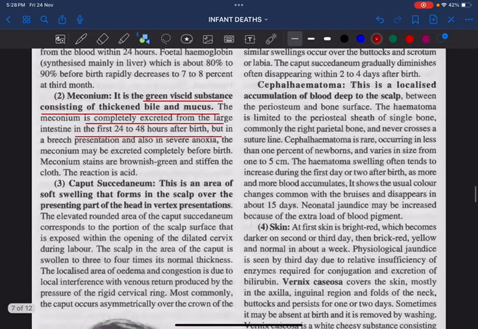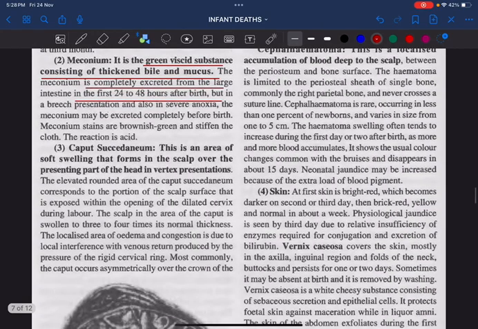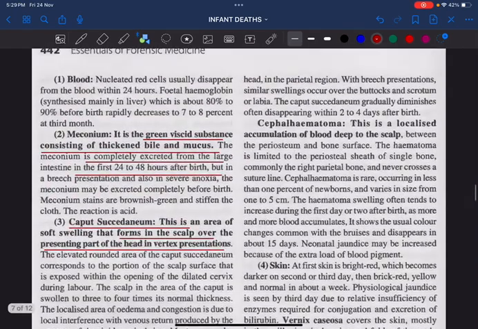Here come two important questions: caput succedaneum and cephalhematoma. Both are confusing terms, so listen very carefully. What do you mean by caput succedaneum? It is a soft swelling that forms in the scalp. It is nothing but a localized area of edema and congestion, because of some interference in the venous return, and this is most commonly following a forceps delivery. It forms in the scalp over the presenting part of the head in case of vertex presentation. And next is what we call cephalhematoma.